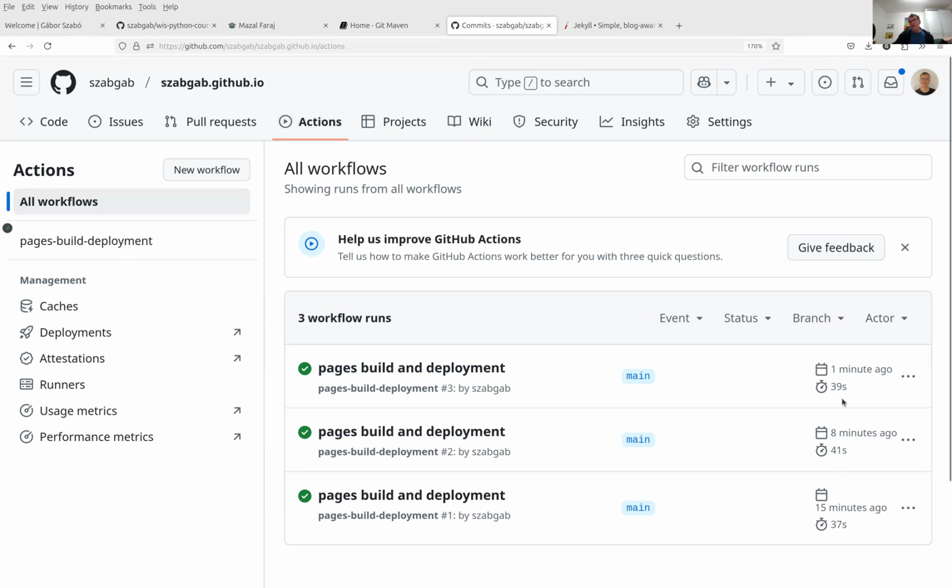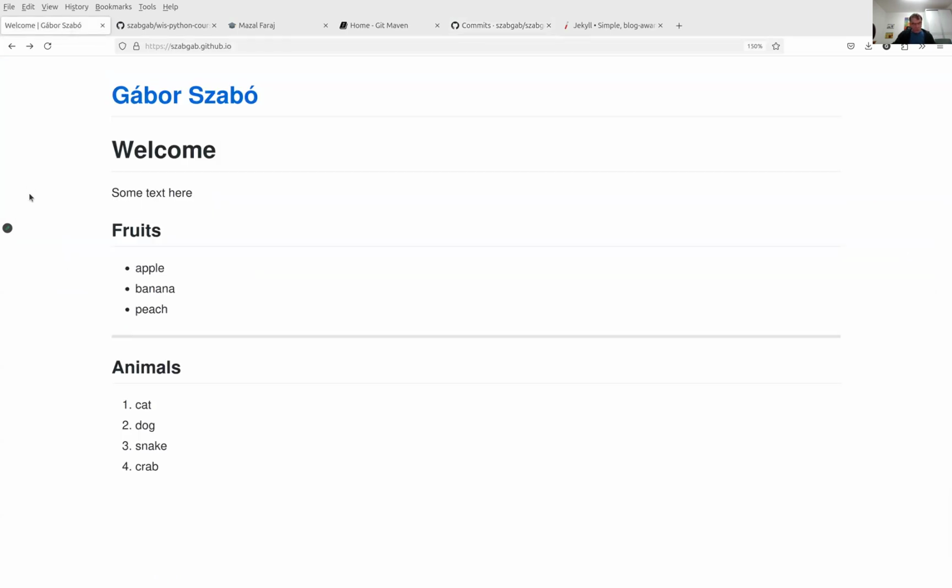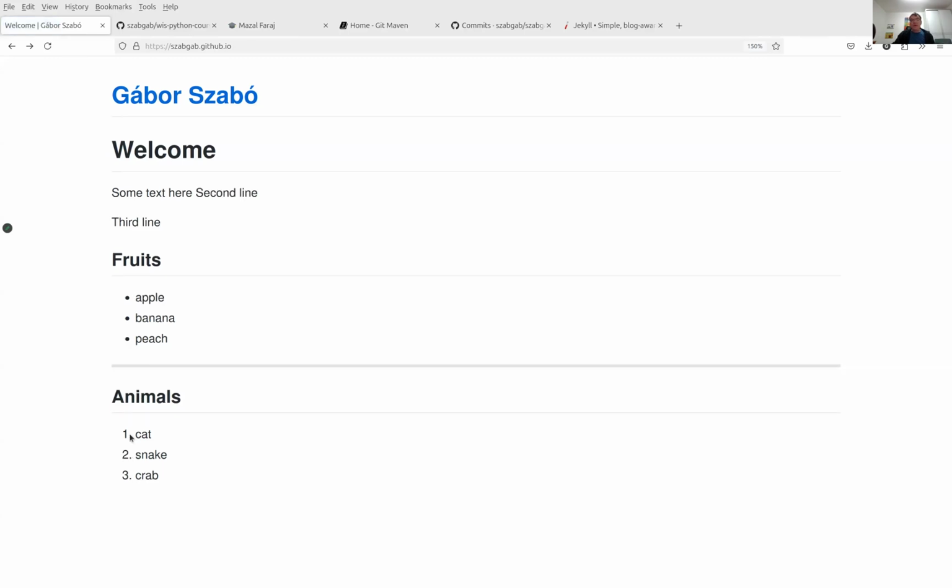Okay, so I go back to the actions just to make sure that it finished. And as you can see, this time it was 39 seconds. So it changes various numbers. Go back to the website and I reload it. And let's see what happens to the numbers 1, 2, 3, 4. So the one, now it became 1, 2, 3.